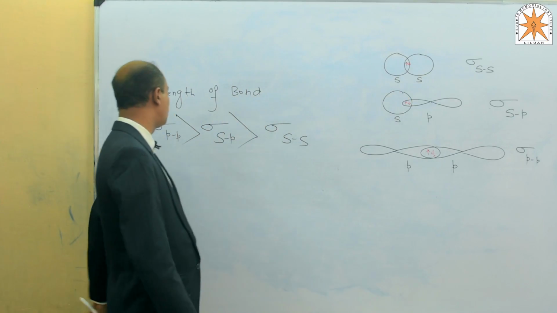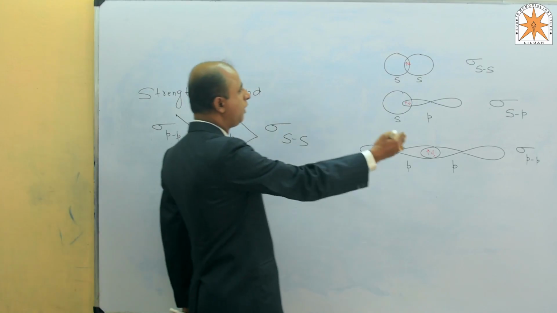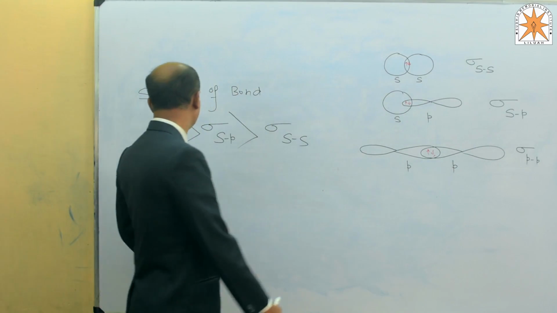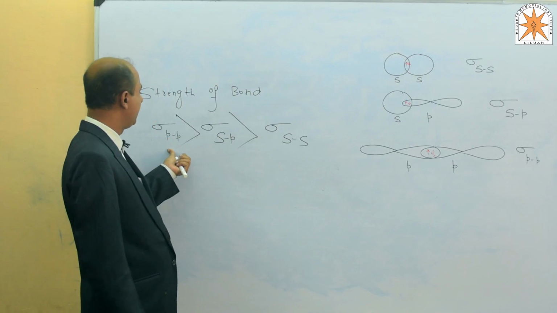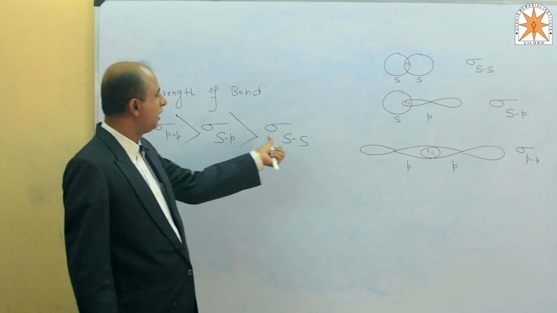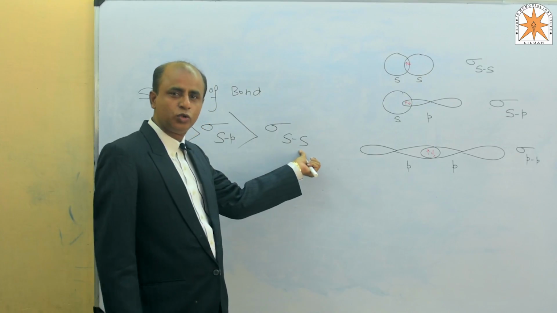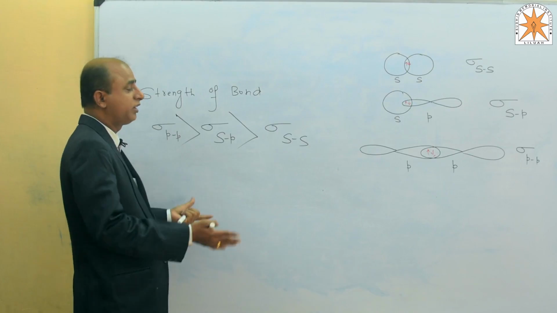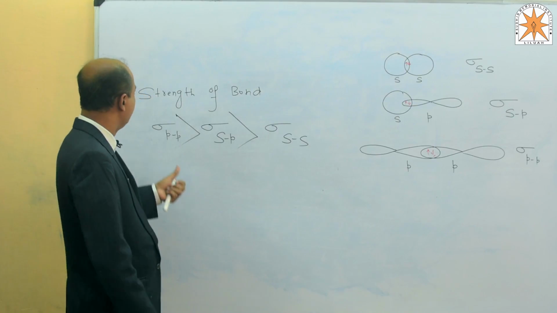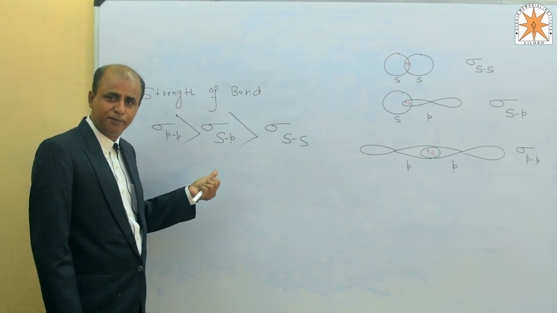The orbitals collide here, leading to the formation of the strongest bond, but the nature of the bond, according to their overlapping, is 100% directional, 50% directional, or 0% directional. So in all the 3 cases, the strength of the bond does not remain the same. That's why the bond energy does not remain the same.